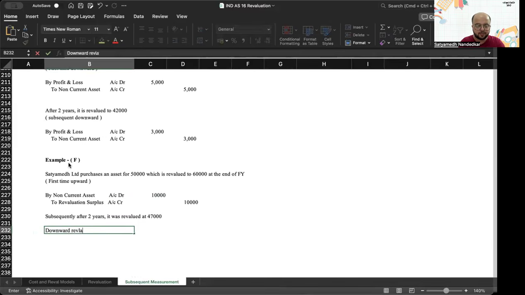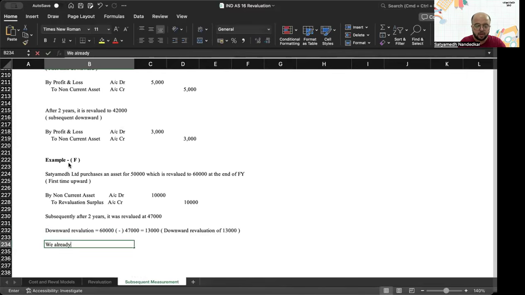Downward revaluation is 60,000 minus 47,000, which is 13,000. So downward revaluation of 13,000.